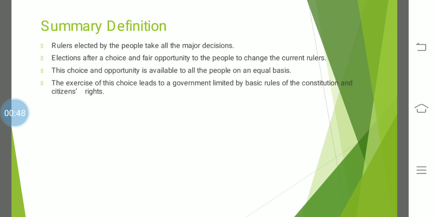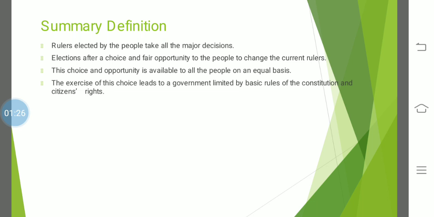the rulers or the leaders ruling the country must be elected by the people. This I think everyone knows by now. So, the first feature is that rulers elected by the people take all the major decisions. As we have discussed, in Pakistan during the year 1999, there was a military general. And what happened in Pakistan? That military general was not elected by the people, but he was taking all the major decisions. So, that is not a democratic form of government.